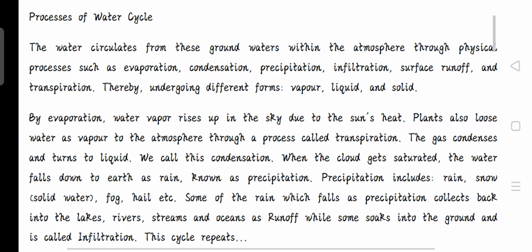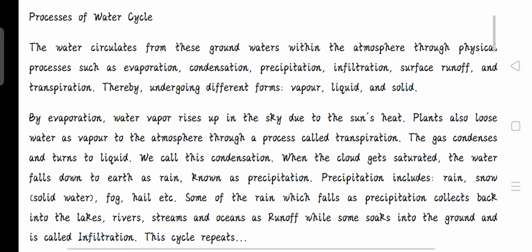It's called condensation. So when this happens, the wind carries the clouds in different directions, thereby increasing the size of the water droplets. When the clouds get saturated, they can no longer take any more water. What does it do? The water falls down to the earth. So the process whereby the water falls down to the earth is called what? Precipitation.